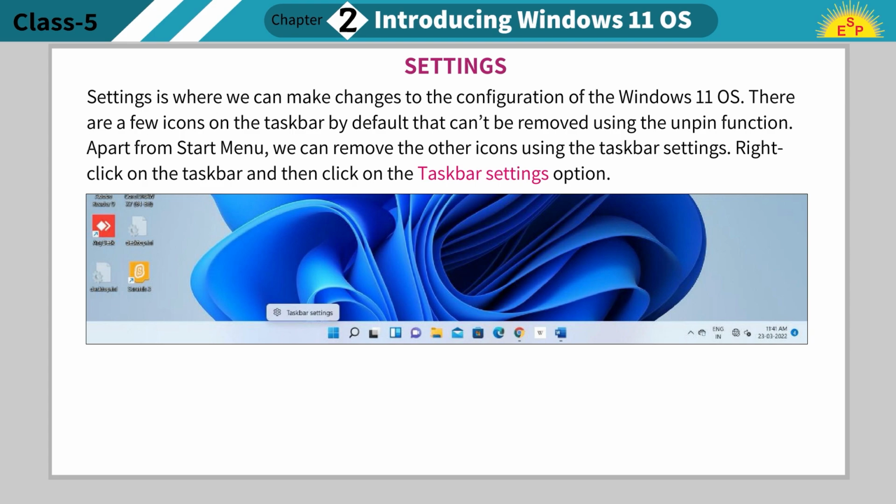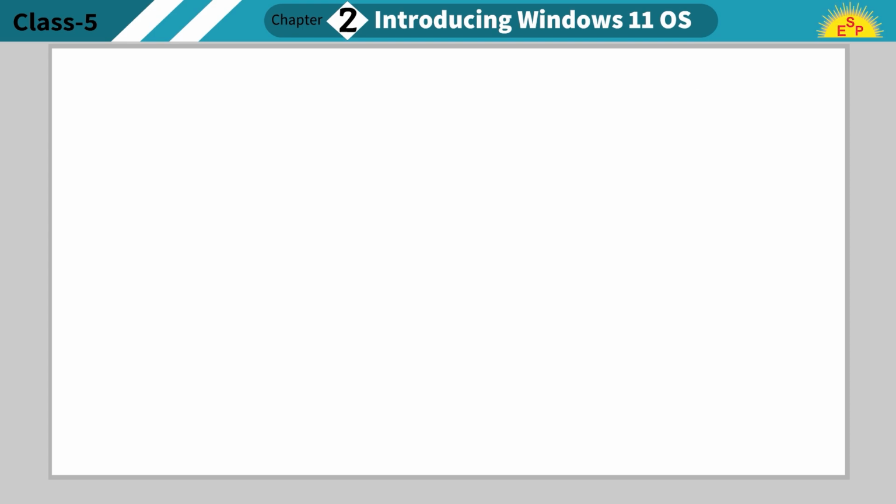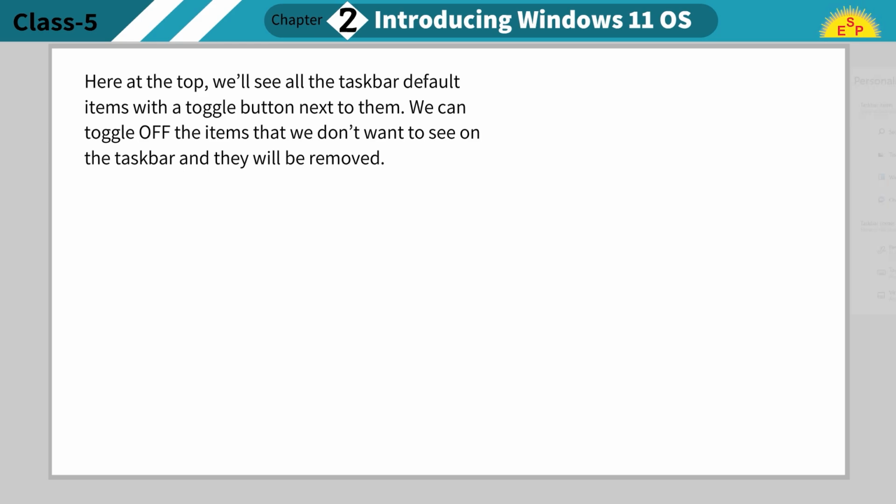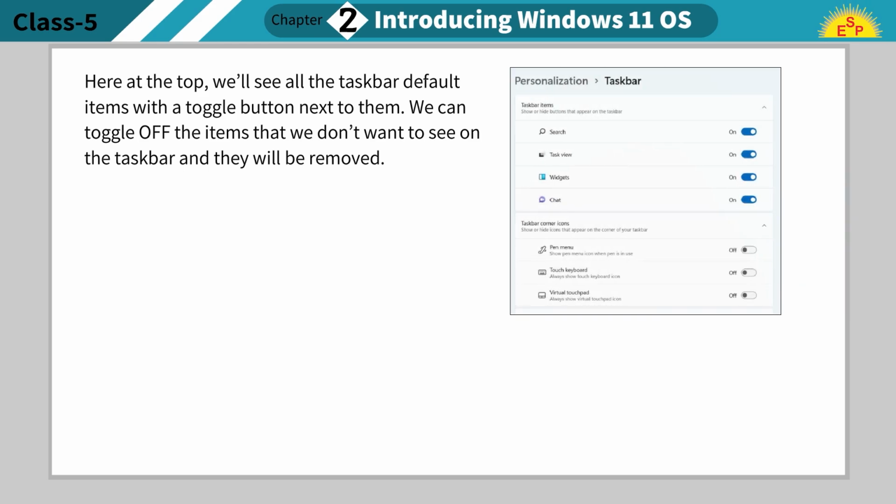Right-click on the taskbar and then click on the taskbar settings option. Here at the top, we'll see all the taskbar default items with a toggle button next to them. We can toggle off the items that we don't want to see on the taskbar and they will be removed.